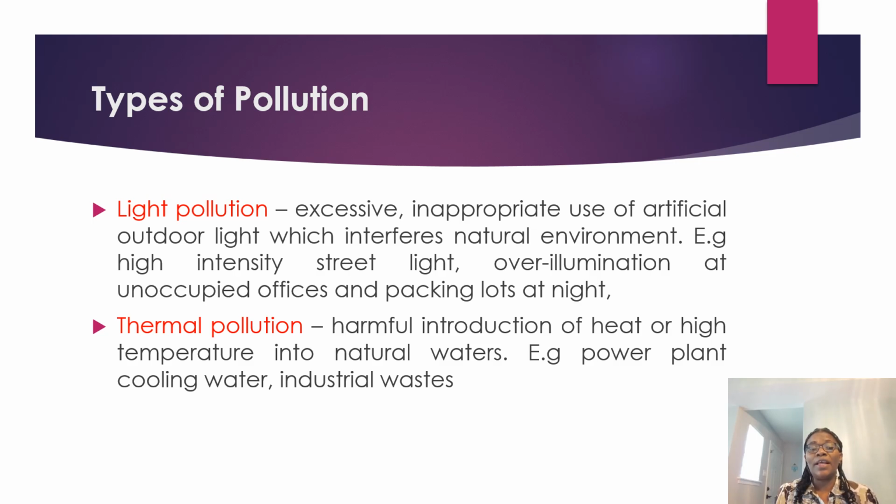Examples are high intensity street lights, over illumination at unoccupied offices, or even parking lots that we have at night.